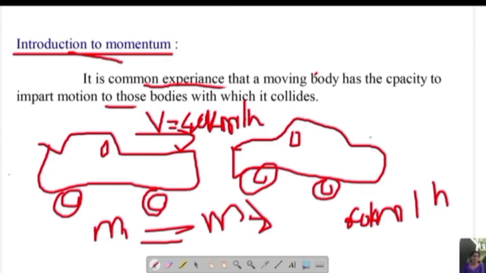Let me name this car B. Car B has a velocity of 60 km per hour and car A has a velocity of 40 km per hour. When they come opposite to each other, in case they accidentally collide, which car will be affected?